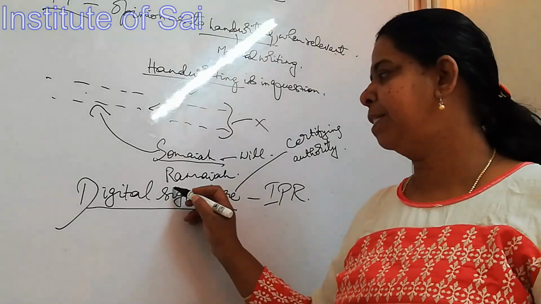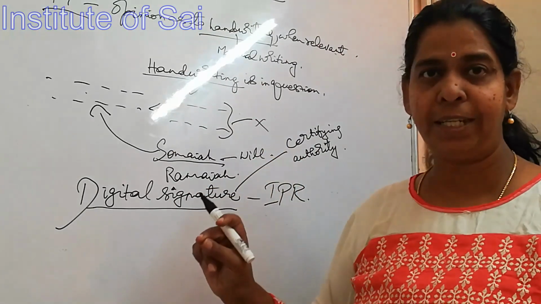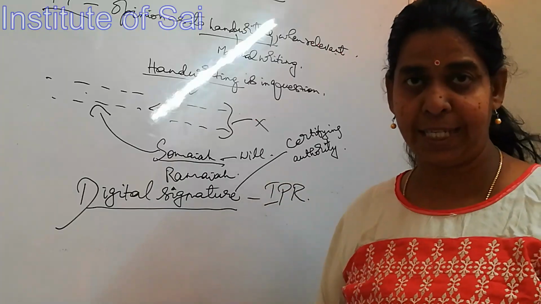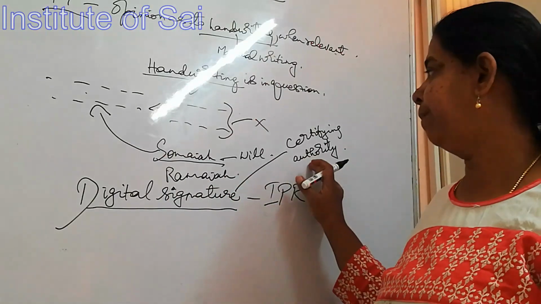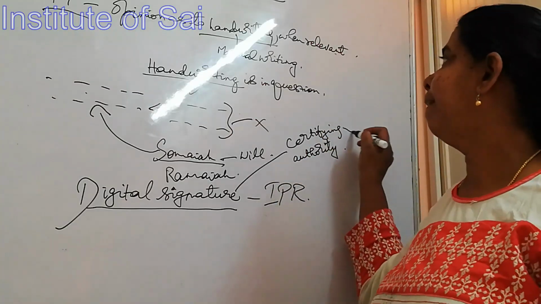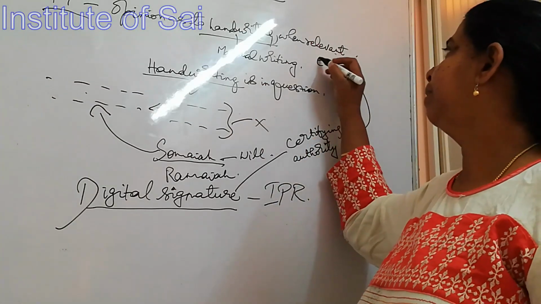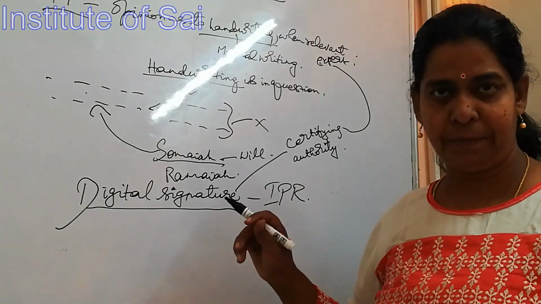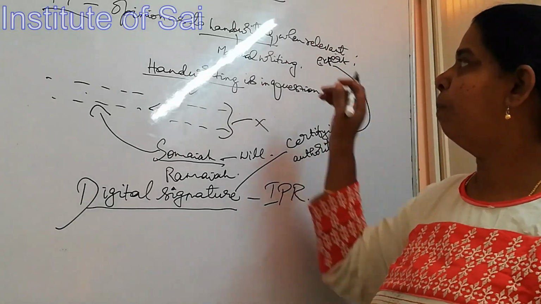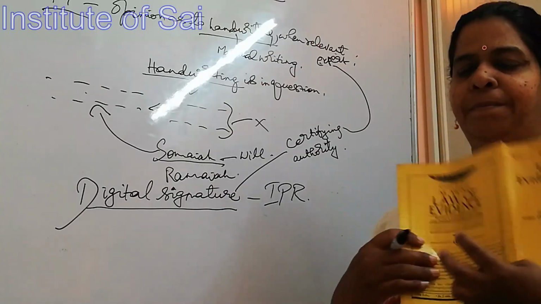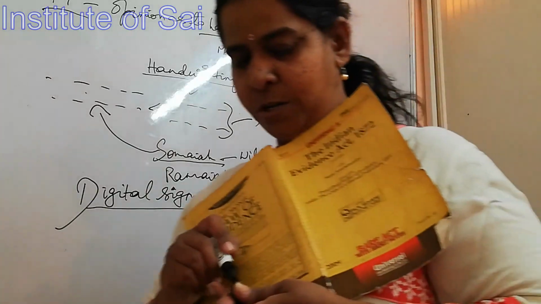So when this happens, when there is a question if the digital signature belongs to the person who has signed it, then it has to be referred to the certifying authority. In this case, the certifying authority becomes the expert and his opinion will become relevant. Clear? We go on to the next section.